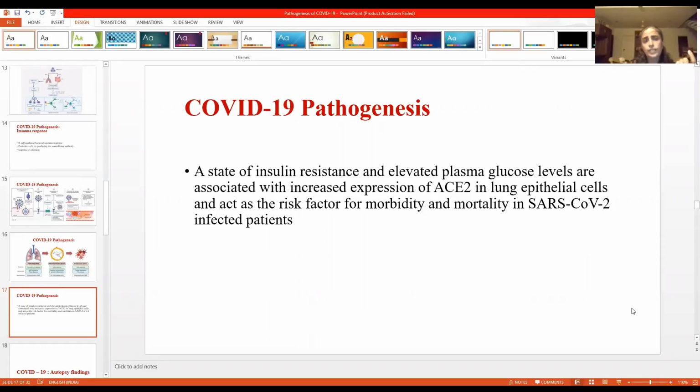You might have heard that patients with other comorbidities are more at risk for severe disease, that is, patients with diabetes, chronic kidney disease, chronic liver disease, etc. These kinds of patients, especially diabetics, have a higher chance of severe infection, which may be because of this insulin resistance and elevated plasma glucose levels contributing to it.